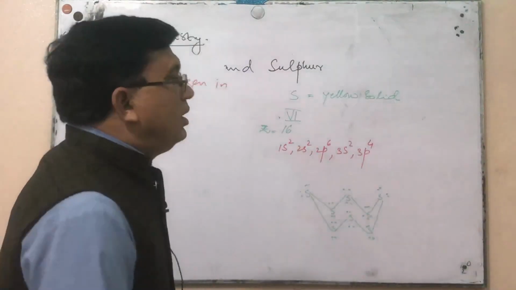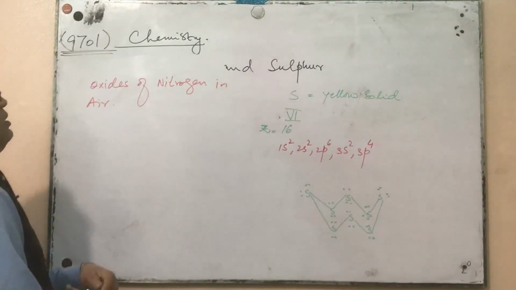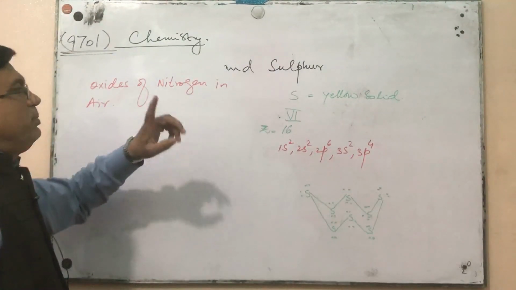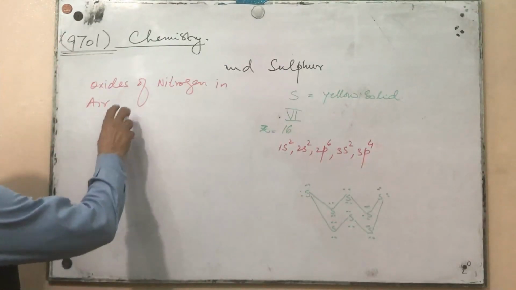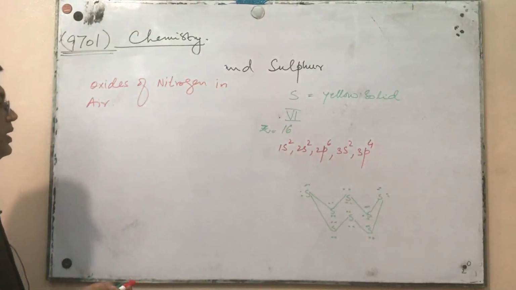Hello everyone. Our next topic for the chemistry A level from the topic nitrogen and sulfur is the role of oxides of nitrogen in air.